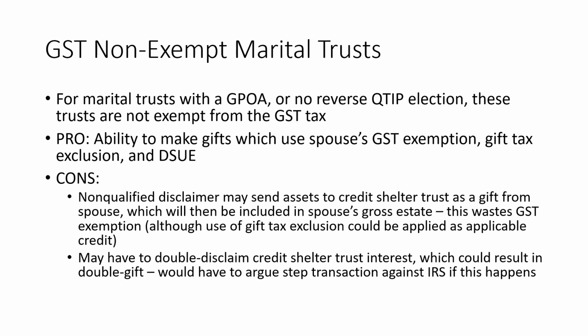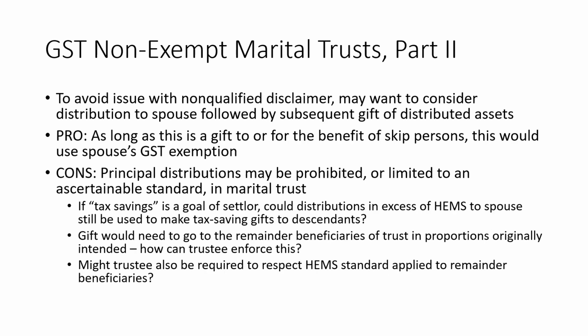Now, the big question is whether that double disclaimer could result in a double gift because both disclaimers would be non-qualified disclaimers. So the IRS could try to argue that, but I think this is also a ripe argument to argue step transaction against the IRS, which is the opposite of what usually happens. Really what you'd have to do is just look at two steps, two non-qualified disclaimers that really reach an end result. So if the IRS tries to double dip on taxes there, they'd really be trying to use the argument that they tend to fight taxpayers on with that step transaction type of approach.